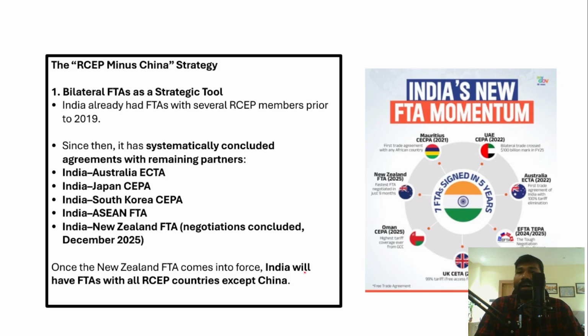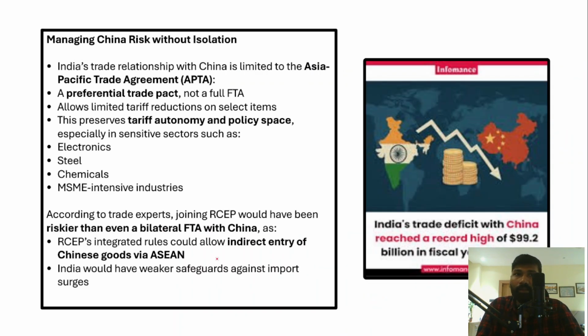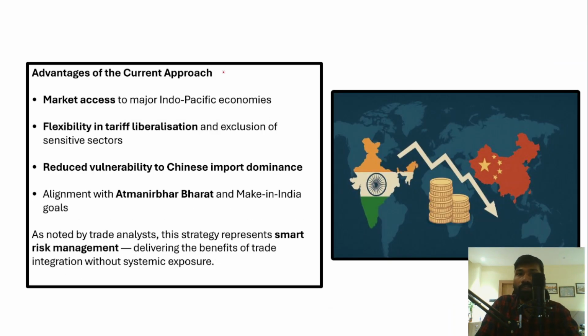Right. So this is the RCEP minus China strategy, because we have free trade agreements with almost all other countries. So we have already understood and discussed this as well. Right. So without China, we now have a free trade agreement with almost all other countries within the Regional Comprehensive Economic Partnership. Right. Now in this context, let's understand the advantages of the current approach.